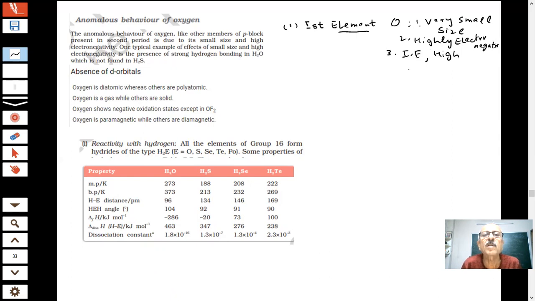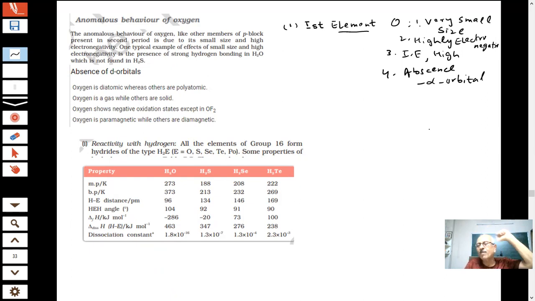Always the first element will have higher ionization enthalpy. And what will be the further result of this? There is absence of d orbitals. One question will be there on absence of d orbital, students, you can make it in your mind. The answer will be only one word: absence of d orbital. That's all.